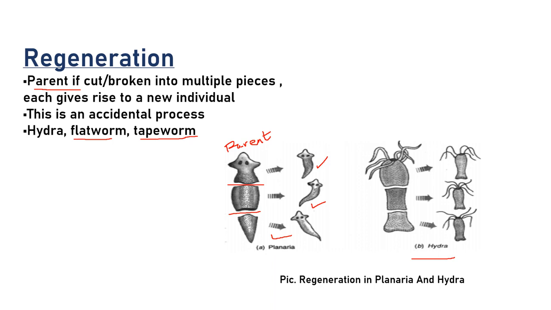So these two are parasites, endoparasites. Clear, students? So here you can see a new individual is coming out from the different pieces of the parent, right? This is called regeneration.